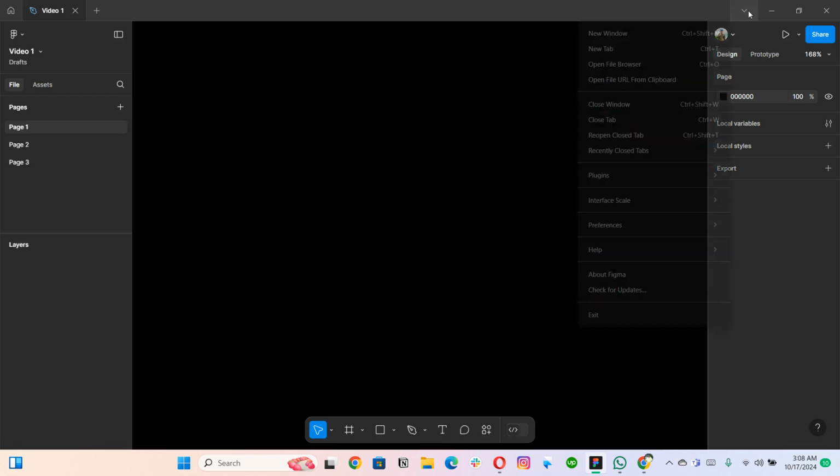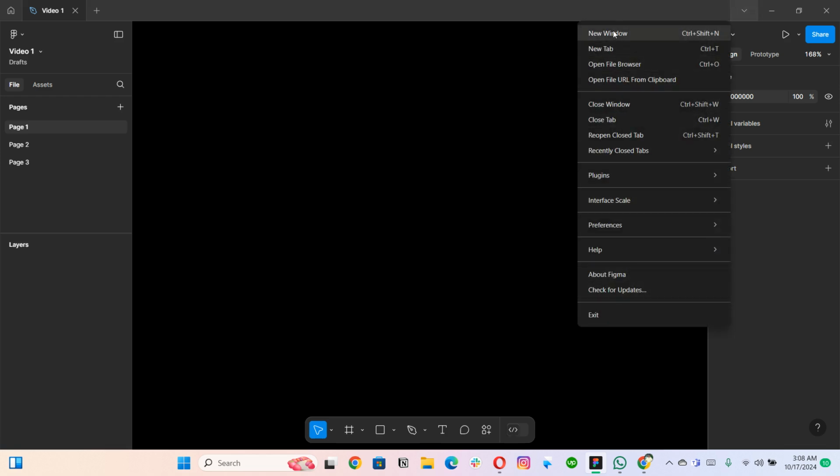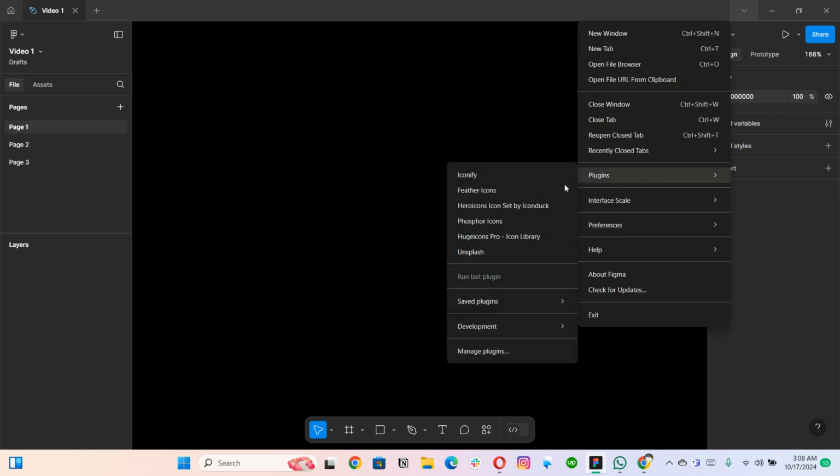So this is all about Figma. You can also see a few options right here in this drop down menu. If you are not finding anything in here or in this menu, you can find it here as well. So there are a lot of functionalities in Figma that are going to be discussed in the upcoming classes. So yeah, this was a very basic introduction to Figma, explaining each and everything.